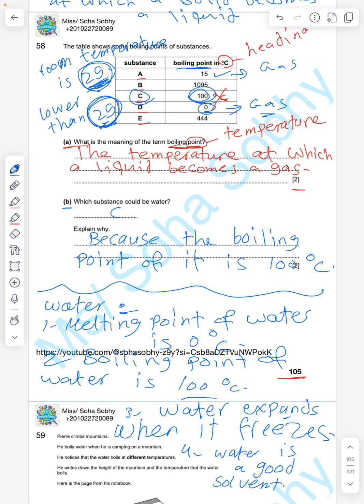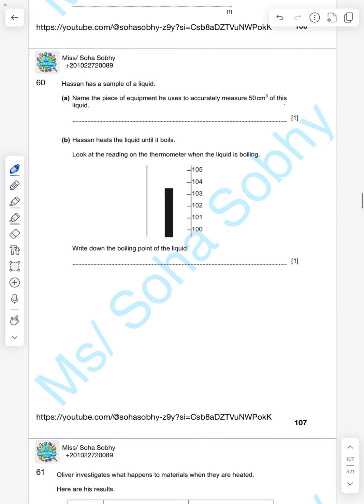Now open page 107. Hassan has a sample of a liquid. Name the piece of equipment he uses to accurately measure 50 centimeter cube of this liquid. When I see the word centimeter cube or milliliter or liter, those are units for the volume of a liquid. Okay? And as you know, we measure the volume of a liquid by using a measuring cylinder. So the equipment that I'm going to use to measure the volume of any liquid is the measuring cylinder.